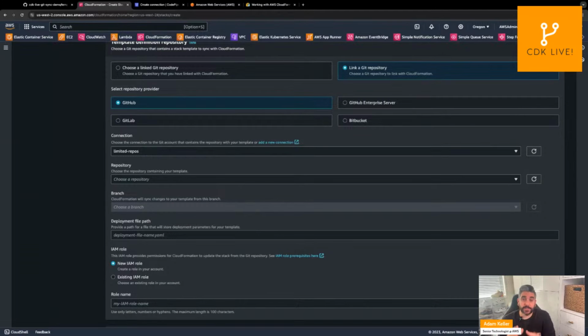So our templates will live in our Git repository, and CloudFormation is going to monitor the commits to a particular branch of this repository, and then deploy the changes as commits come in and as we update and modify our template. Now, this is GitOps-like, it's not full GitOps, because truly in a full GitOps type workflow, which is, by the way, really big in the Kubernetes world, there's auto reconciliation as well.